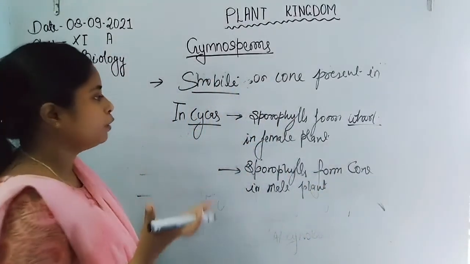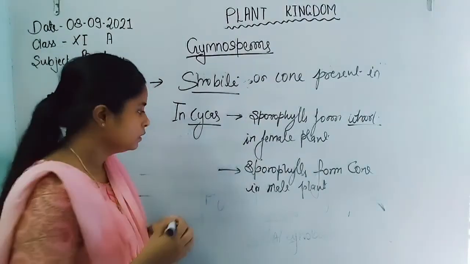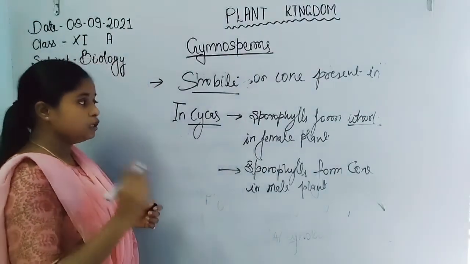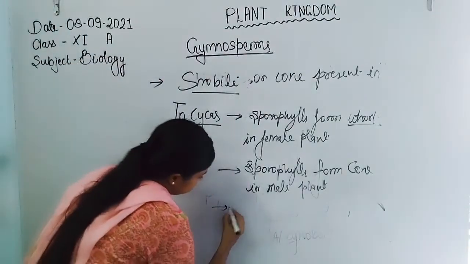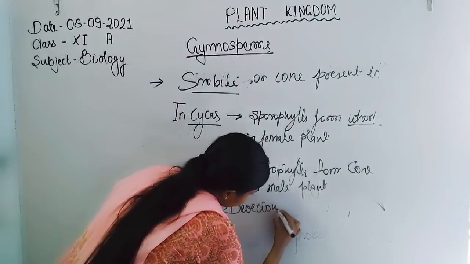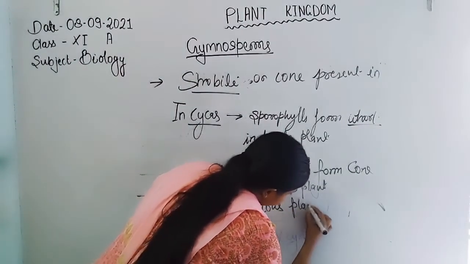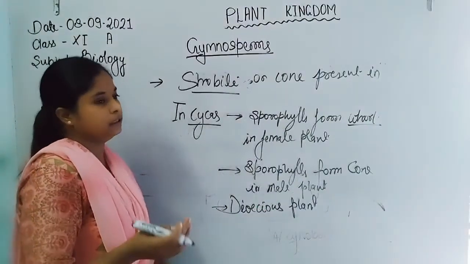Now another important thing is that in the male plant, they show sexual dimorphism, or a dioecious plant. That means male and female are different.